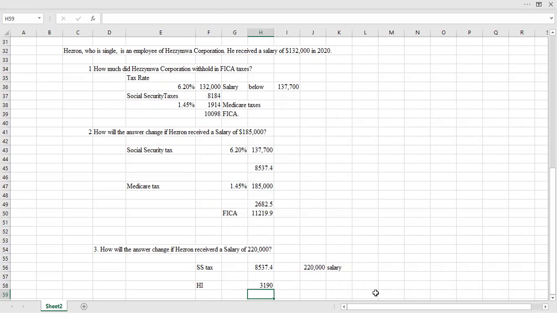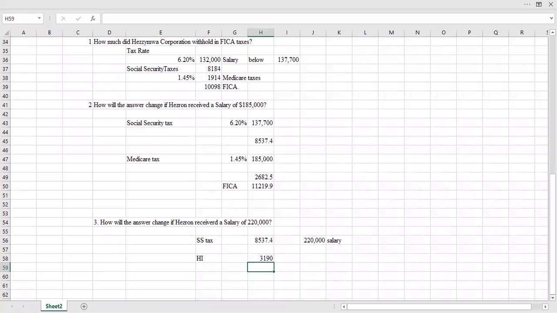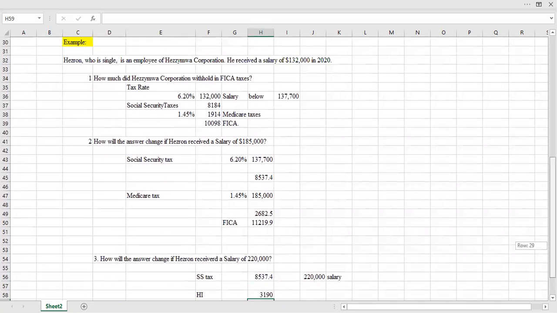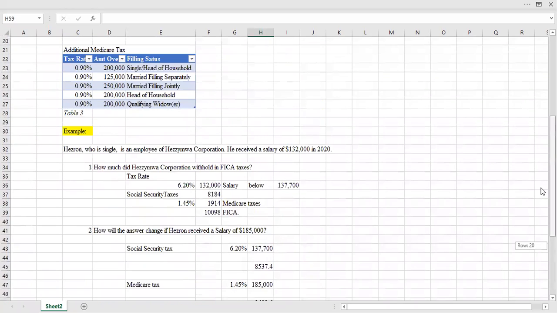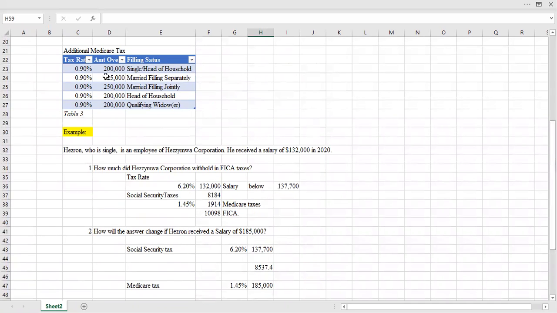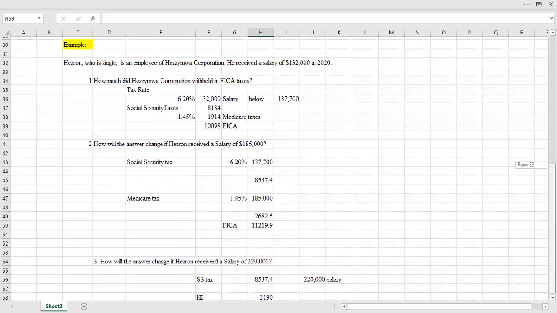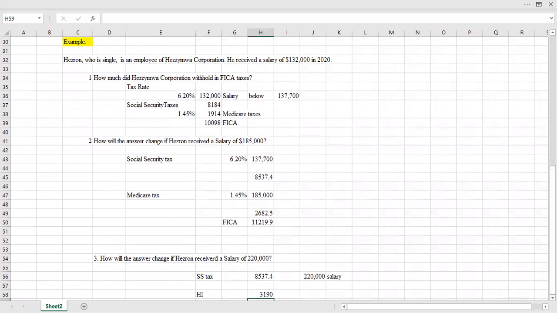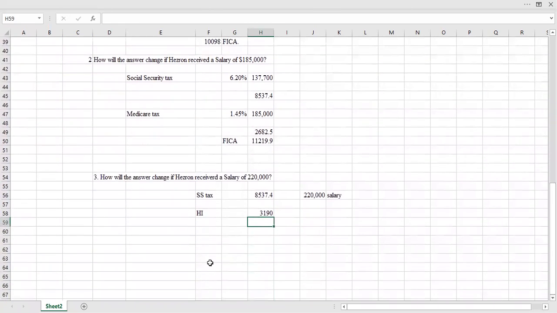So that is the hospital insurance tax. But because this person made over 200,000, the excess over 200,000 is going to be subject to an additional tax rate of 0.9%. So what is the excess?